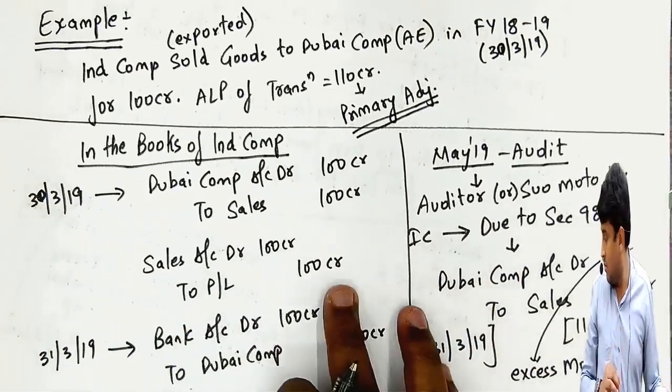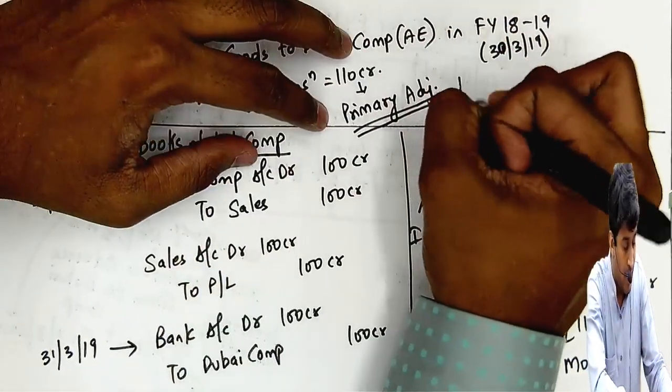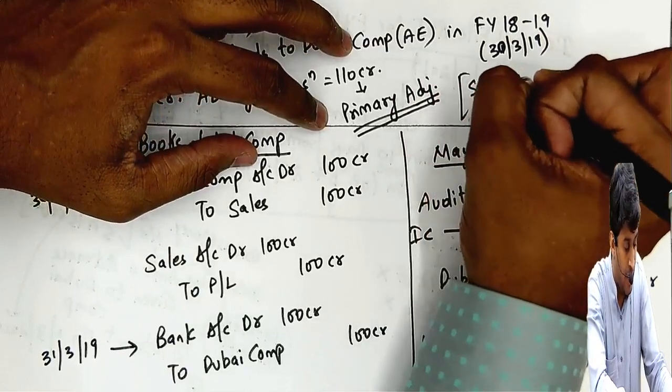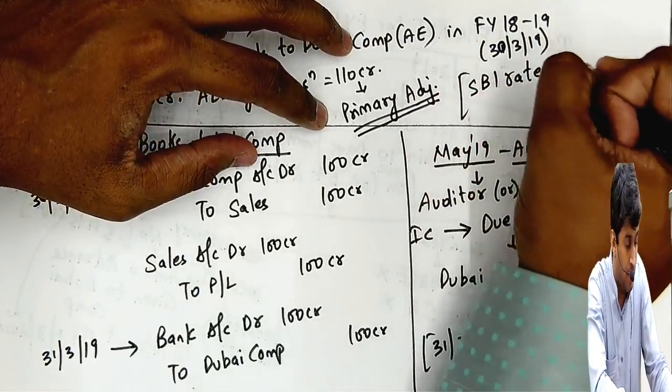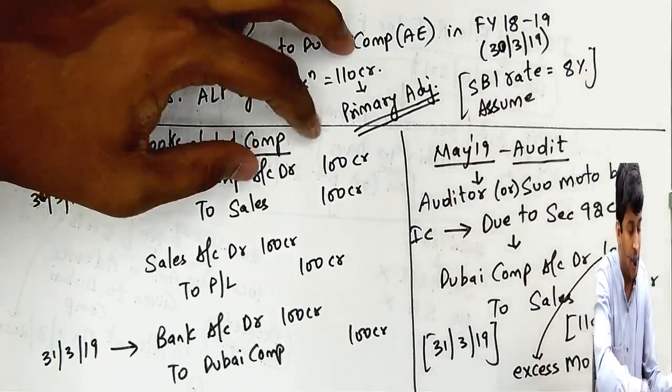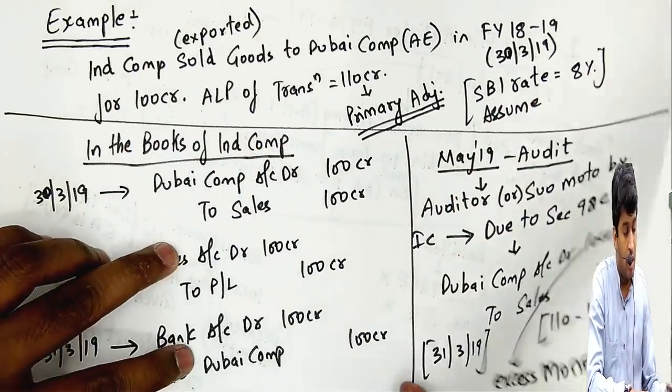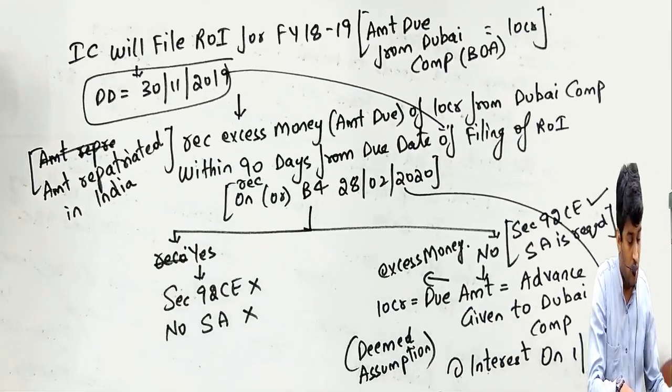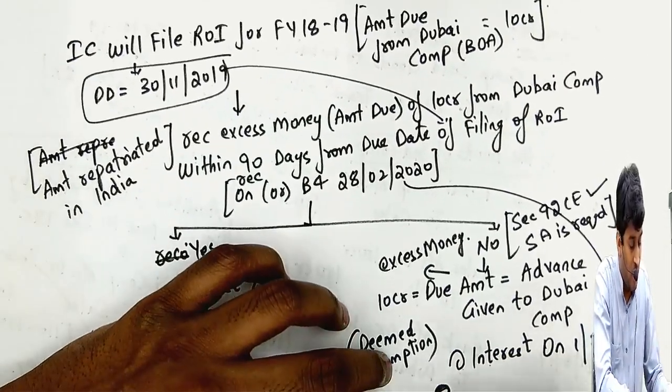And I am assuming here SBI rate is 8%. That will be given in the problem. Assume SBI rate is 8%. Okay. So at interest. What rate?